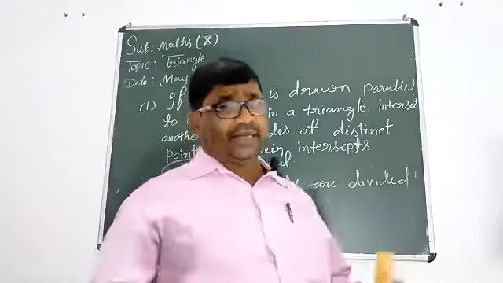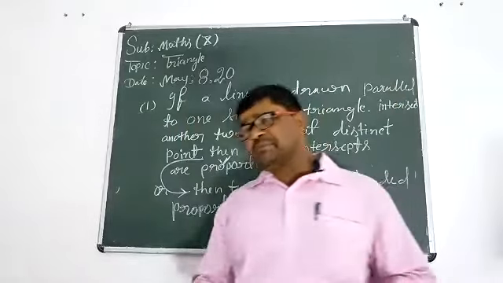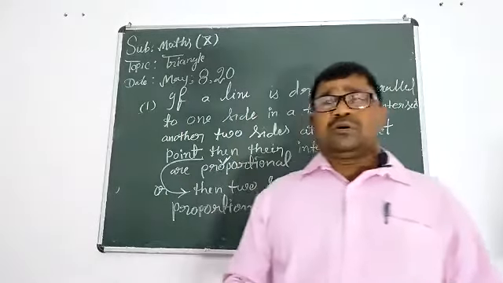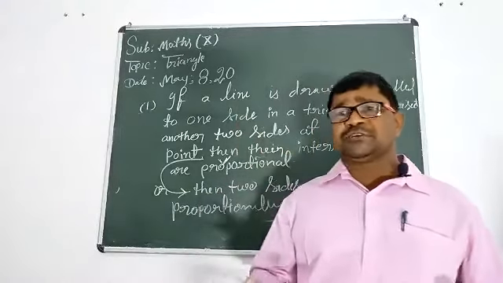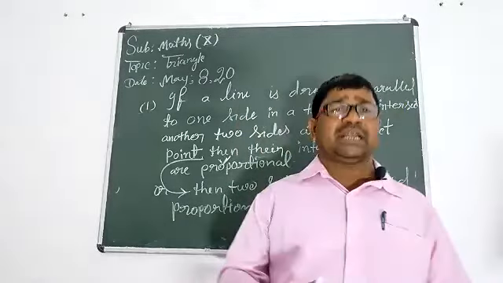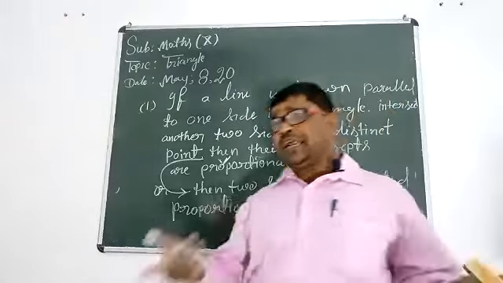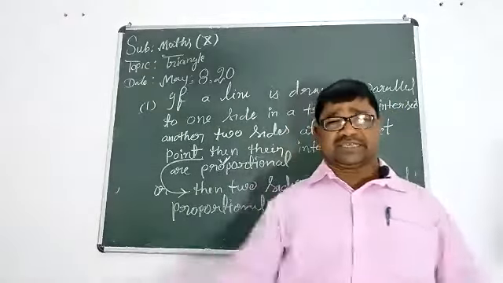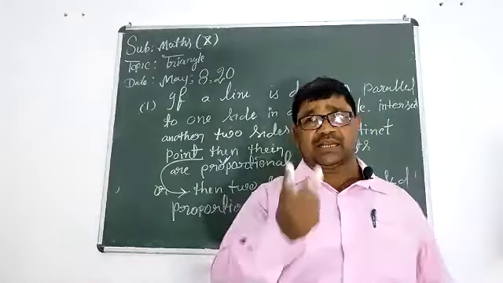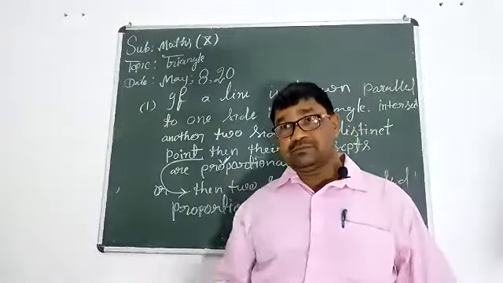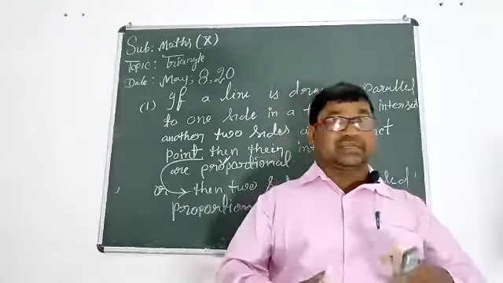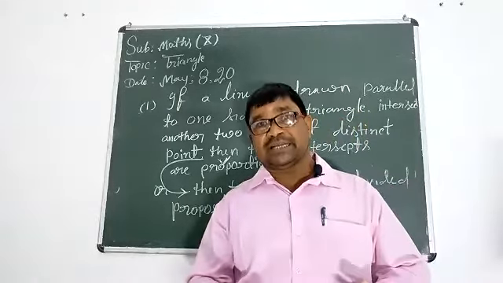Now, students, listen again. How can we learn this major statement? As you know, this is a major one, you should learn it. If you are unable to, then try to understand. If you have a triangle, how many sides are there altogether? 3 sides.